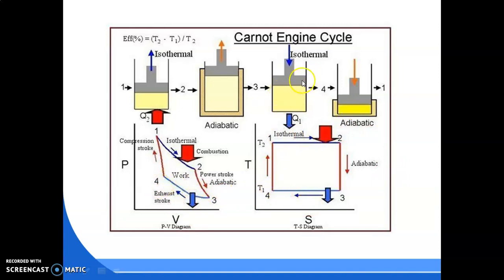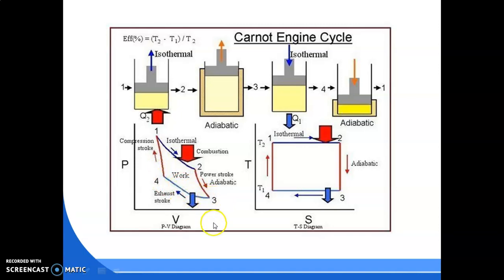As the hot gases reject heat to the surroundings, what will happen? Gradually the volume will decrease, and when the volume decreases, the pressure will increase. So here in the 3 to 4 process, isothermal means also a curved line, but the arrow mark will be upward, 3 to 4.